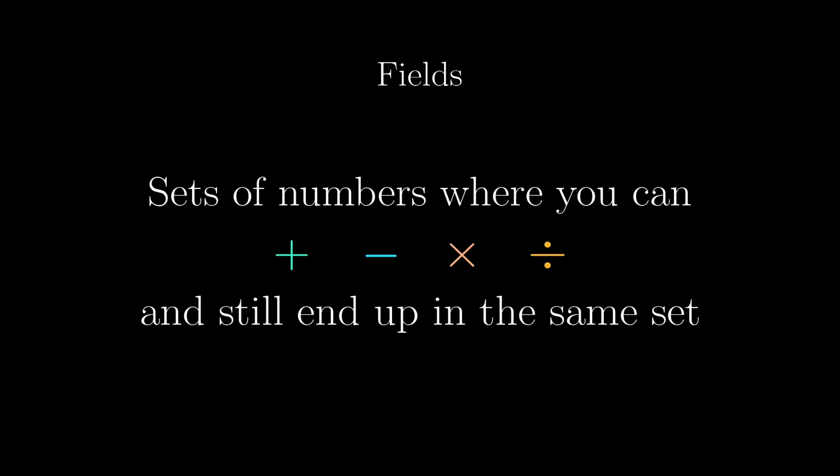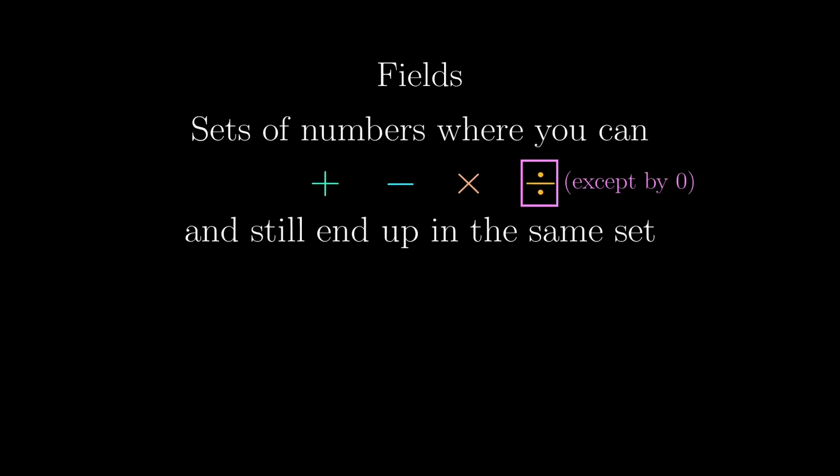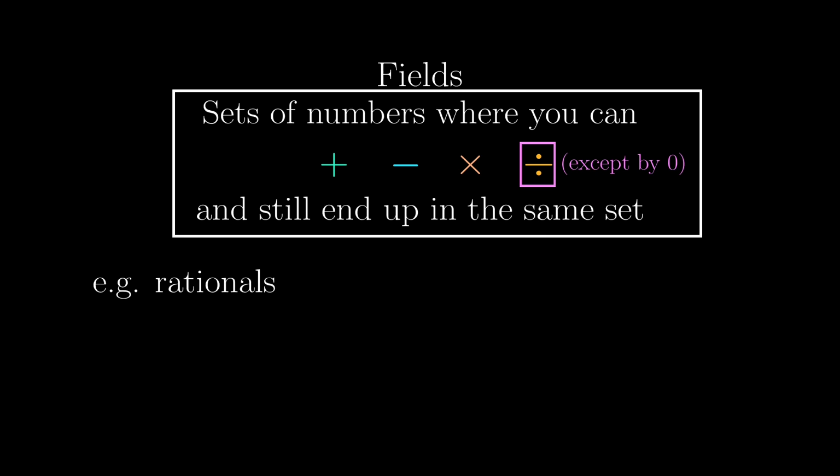In algebra, we have the concept of fields. For the purpose of the video, a field is a set of numbers where you can add, subtract, multiply, divide, and still end up in the same set. Of course, you can't divide by 0, but you can do everything else. This means that, for example, the set of rational numbers form a field. You can add, subtract, multiply, and divide any two rationals and still end up being a rational. We denote this field as boldface Q.